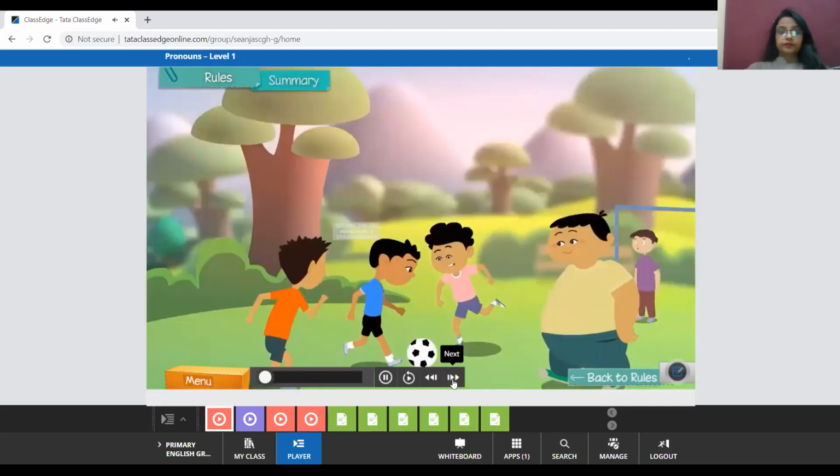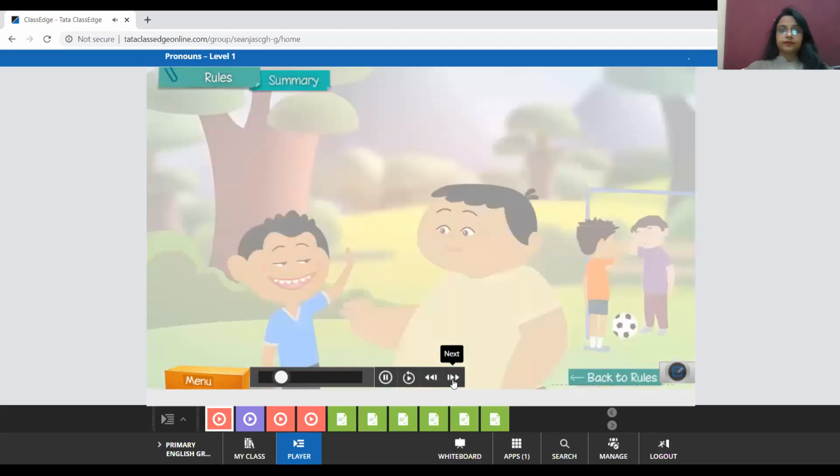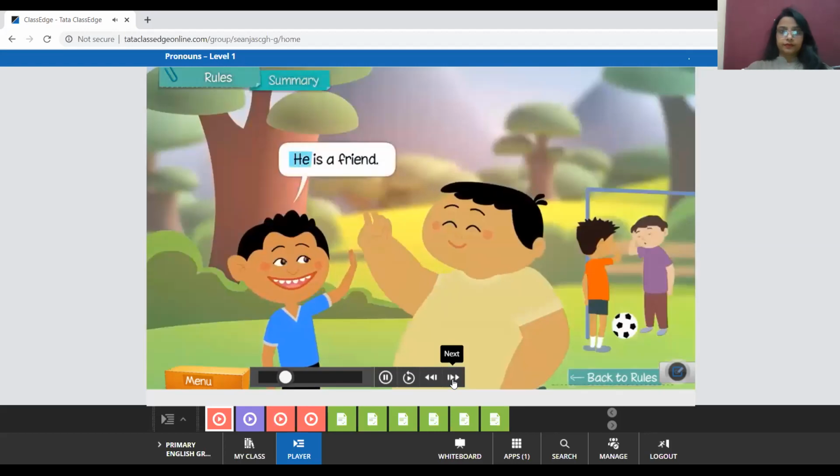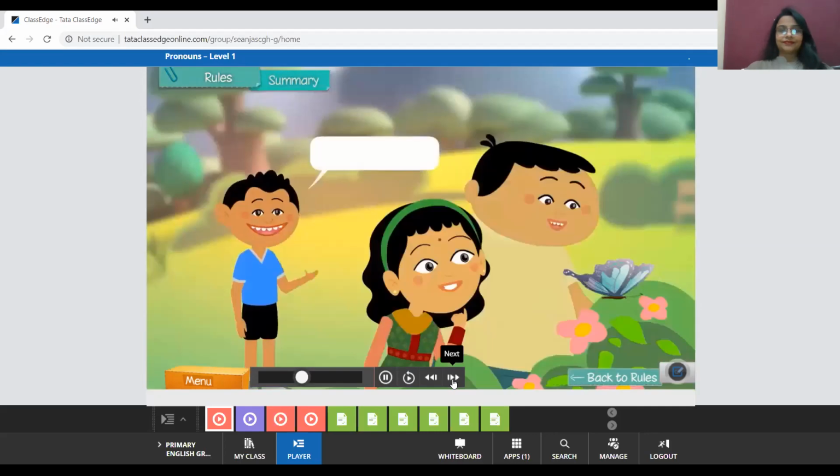Let's take a quick look at what we have learned about pronouns. A word used in place of a noun is called a pronoun. The pronoun he is used for a boy or a man. The pronoun she is used for a girl or a woman. When you talk about more than one person other than you, use the pronoun they.